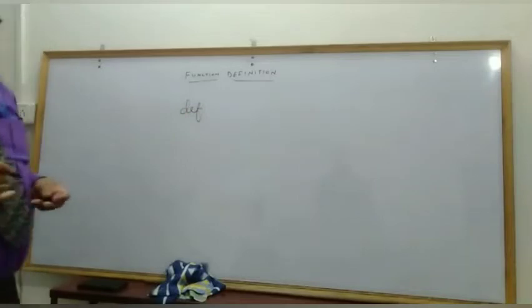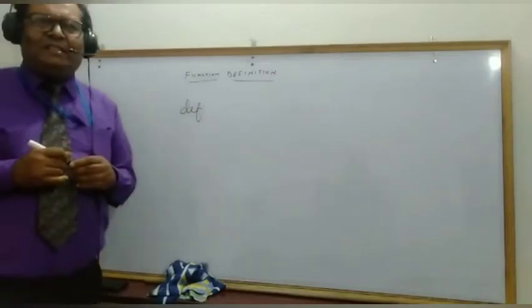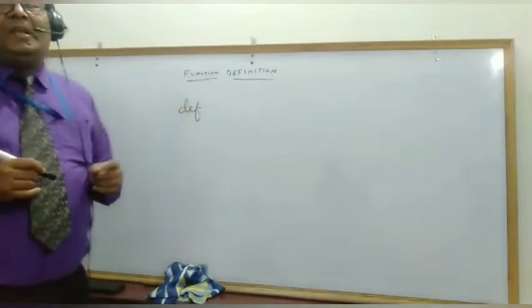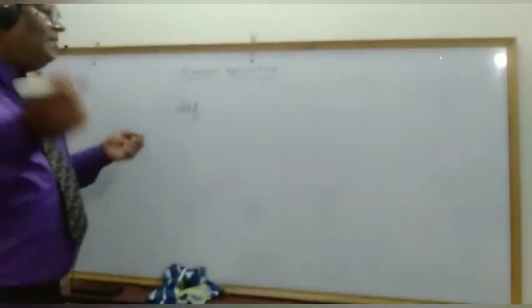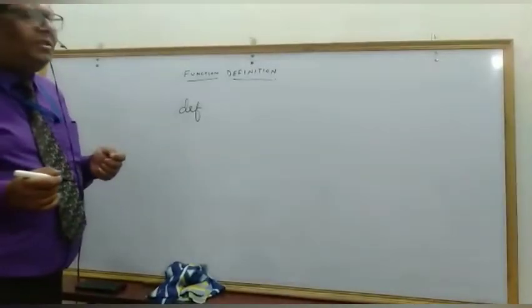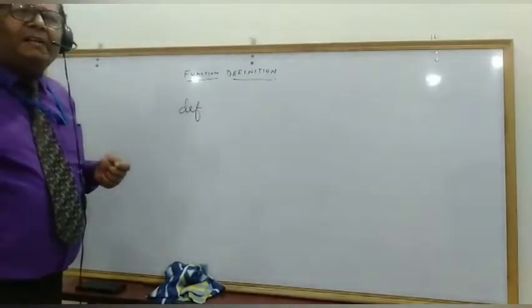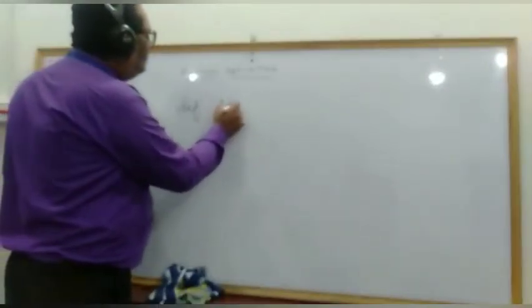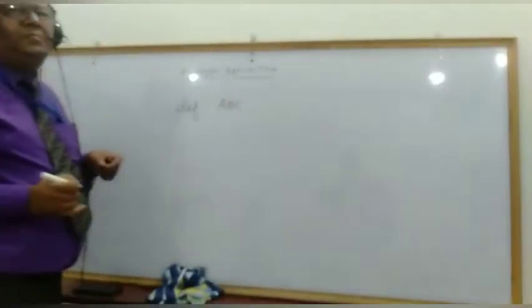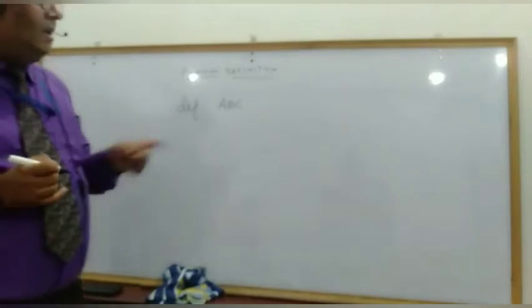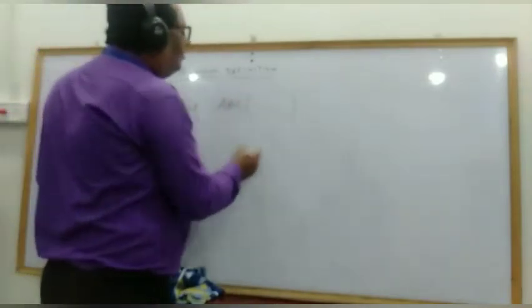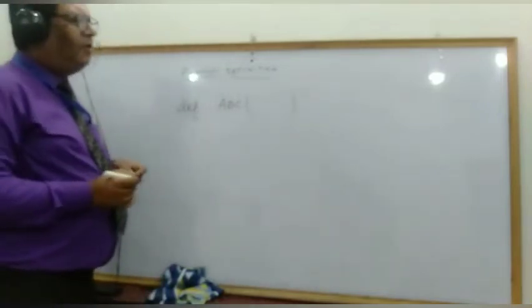Def is a keyword which tells that from here the function definition begins. After the keyword, you give a name to the function, by which the function will be identified. Suppose I am giving the name ABC. After this, it should be followed by parenthesis open, parenthesis close, and then a colon.